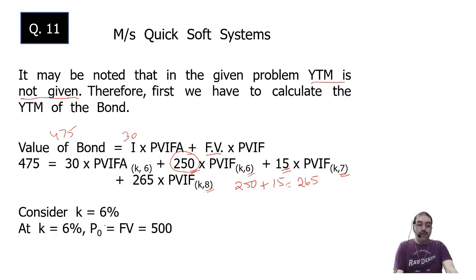Now I want 475. My required value is 475. I am having 500 rupees here. So I have to reduce it. So I will take a higher rate of YTM. So from 6%, now 6% is the semi-annual figure.